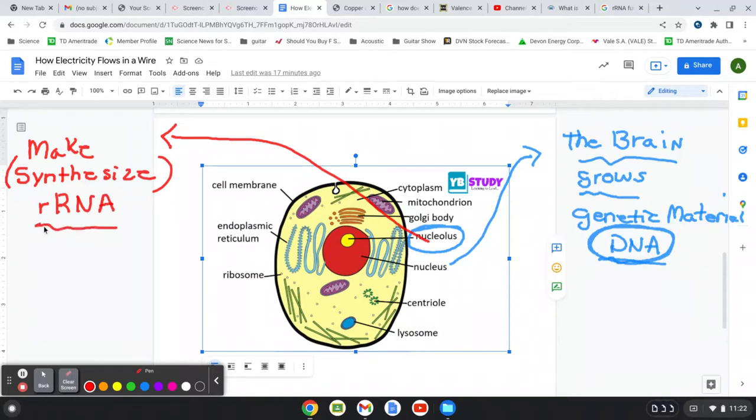There's messenger RNA, which helps building proteins, and so does rRNA, right? So the messenger RNA, and we'll talk about this in other videos, comes out of the nucleus, and it joins the ribosomes, and then the rRNA helps in protein synthesis, right? And again, synthesis is making. It means to make, right? So that's the job of the nucleolus.